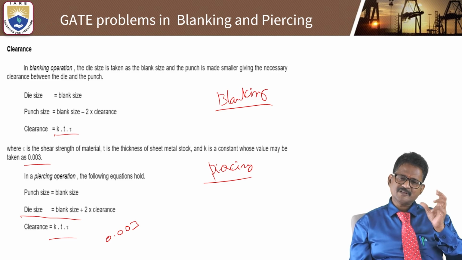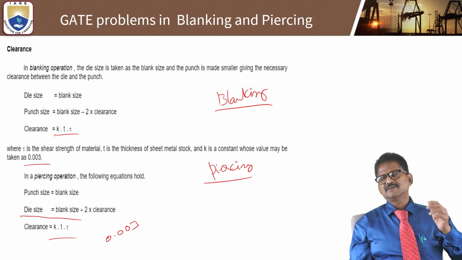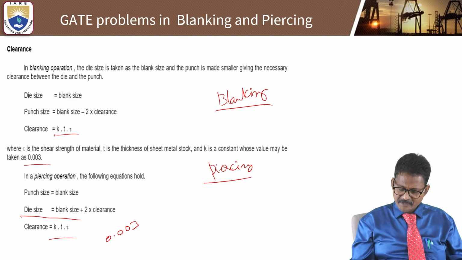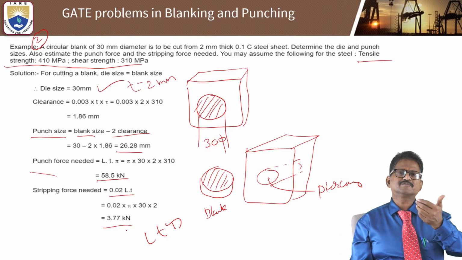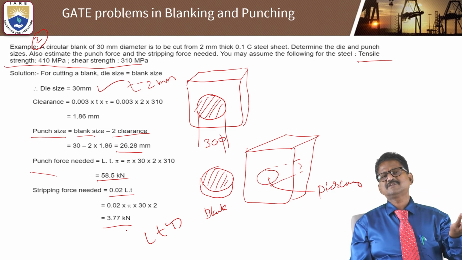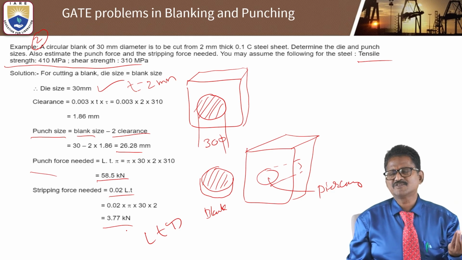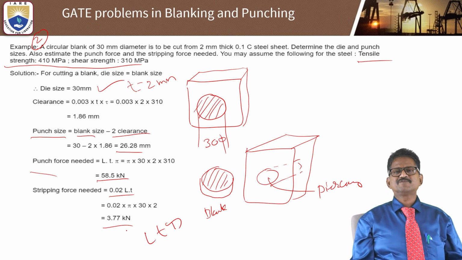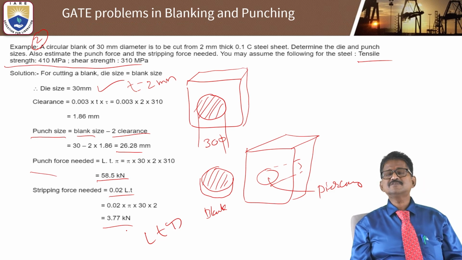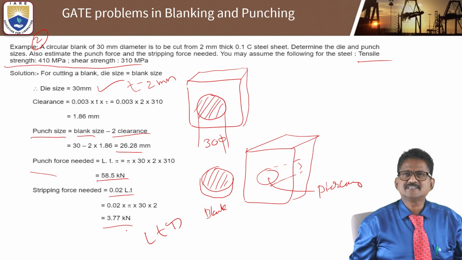Suppose an expert professor in IIT or NIT wants to set the question paper, they may give simple problems like what is the die size, how to determine the clearance, what about the punch size, and how the different forces, punch force and stripping force, can be calculated. Some constant parameters you can determine from the design data book.